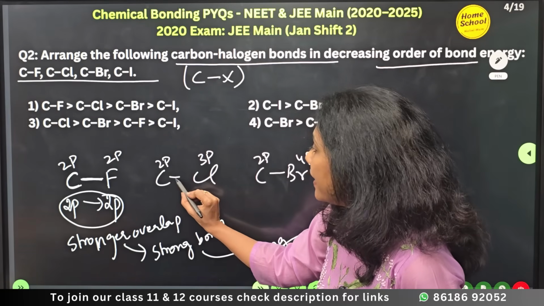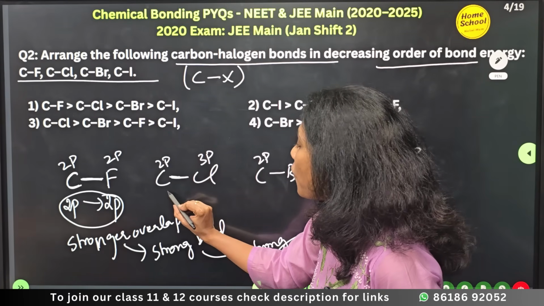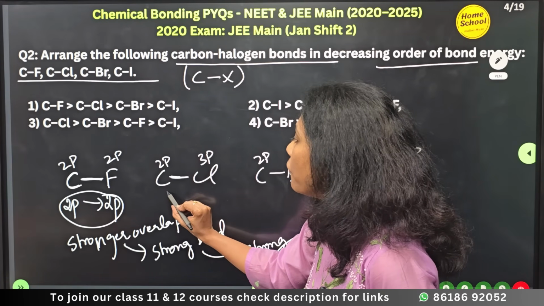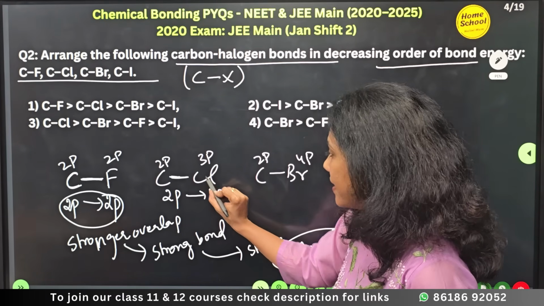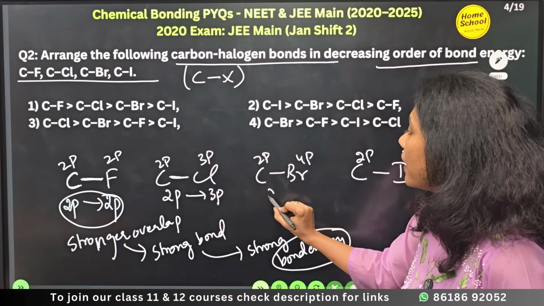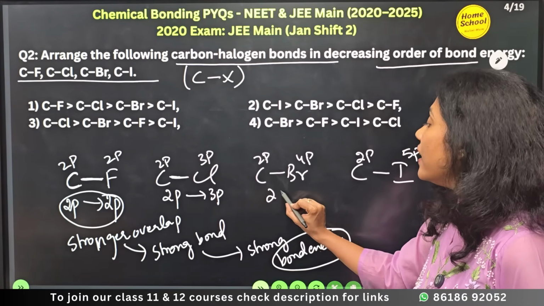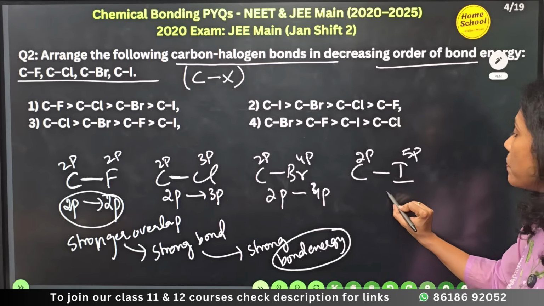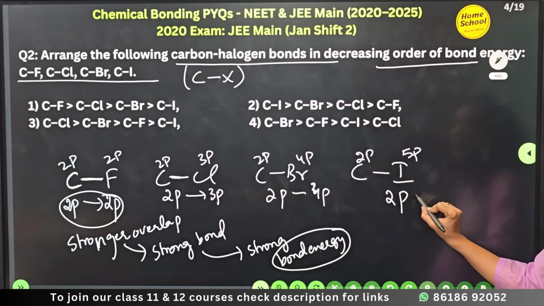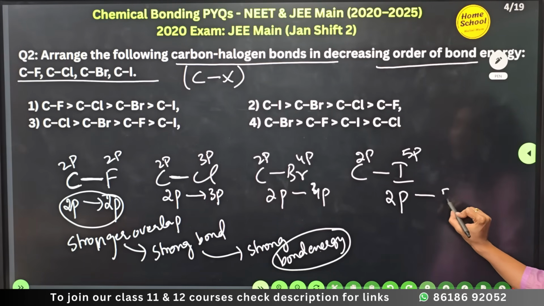Now here, this sigma bond has formed with the overlap between the 2p orbital and the 3p orbital, this bond from the overlap of 2p and 4p, and this bond from the overlap of the 2p orbital and the 5p orbital.